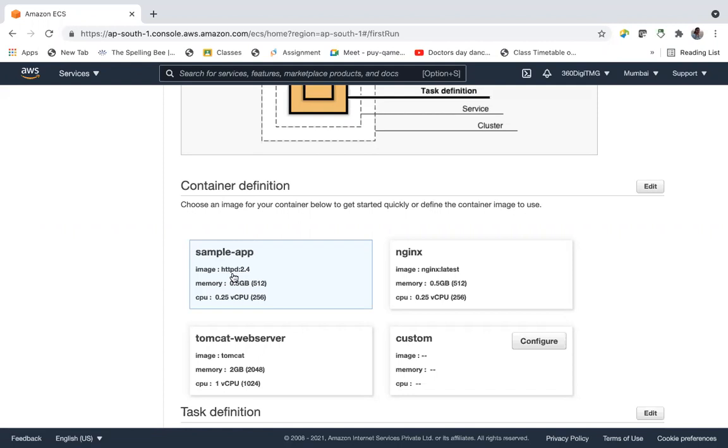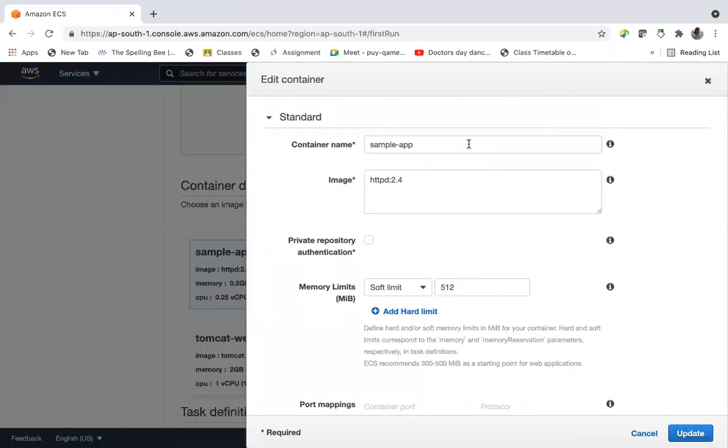If you're using Apache or Tomcat, then you should launch your container using an image which contains the Tomcat environment. Same thing with this, HTTPD. If you are using the HTTPD service, then you should launch a container using the HTTPD image. And you can configure your own container definitions. You can also edit the container definition. Edit. Container name sample app. Image is HTTPD 2.4.